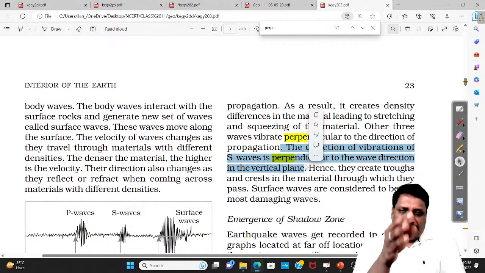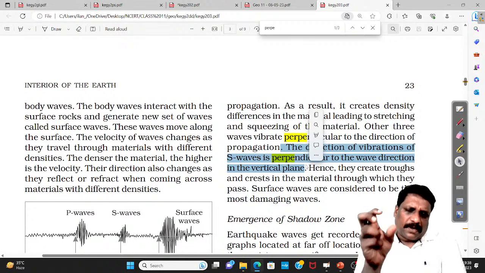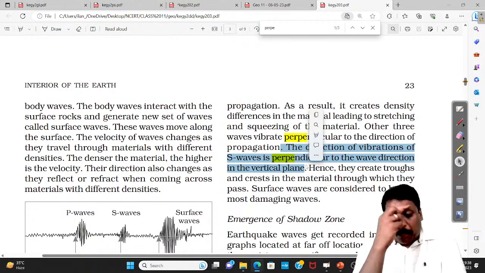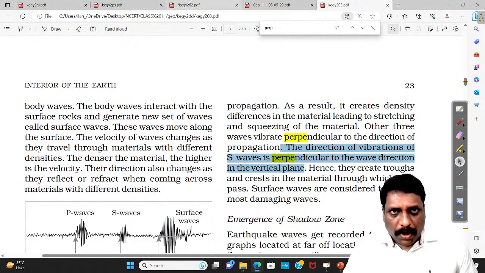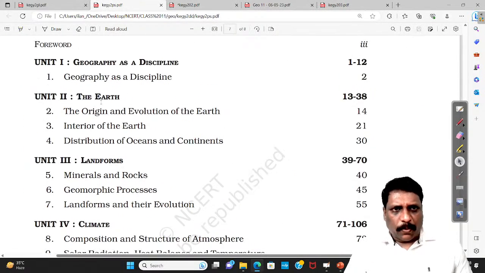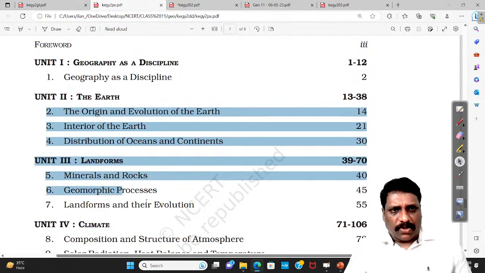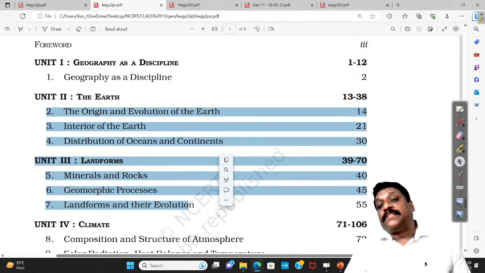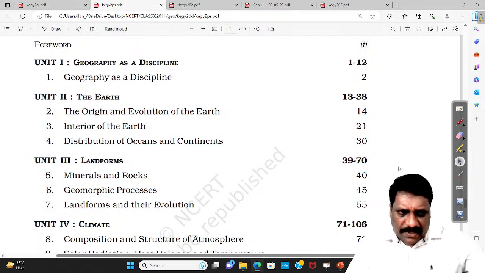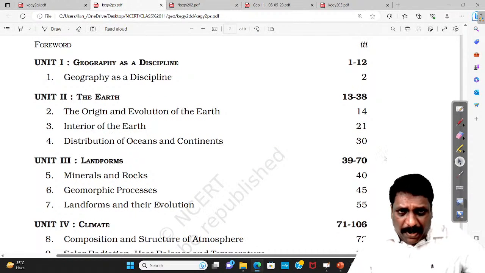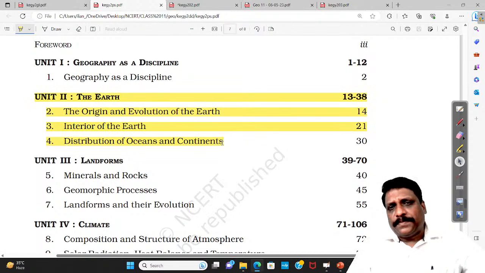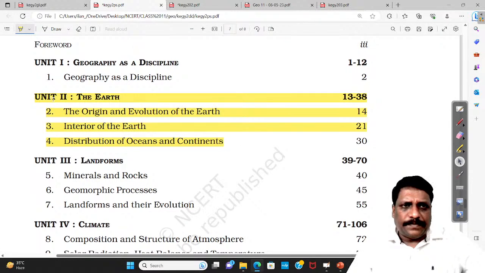Now, the only thing I'm trying to convey here is the topics which are very important for your preliminary examination. You mark it here itself if you want me to give you that list. See, today I have taken the case of these six chapters. If you ask me, among the six chapters, what is very important for my preliminary examination, without any second thought, I'll tell you this unit 2 is very important. Unit 2 is very important.